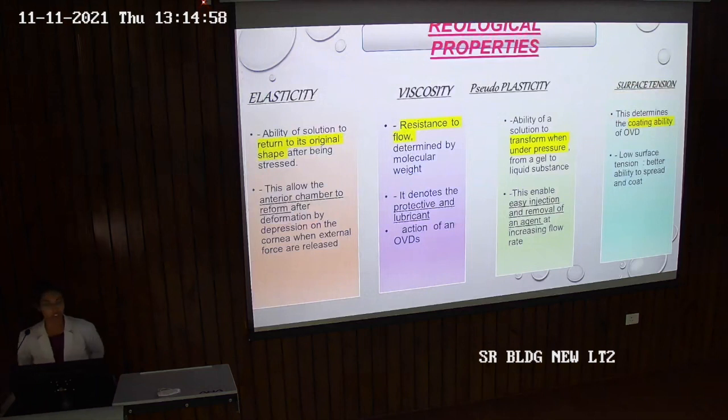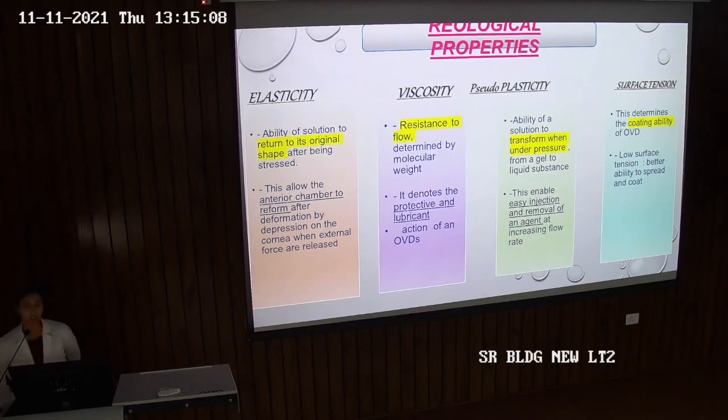Now, it is essential to discuss four important rheological properties related to OVDs. These are elasticity, viscosity, pseudoplasticity, and surface tension. Now, elasticity. As we all have studied in school, elasticity is the ability of a solution to return to its original shape after being stressed. This property allows the anterior chamber to reform after deformation of the cornea when external force is released.